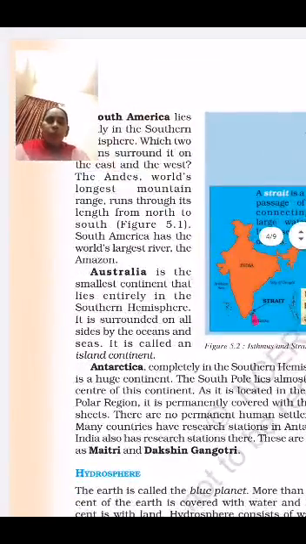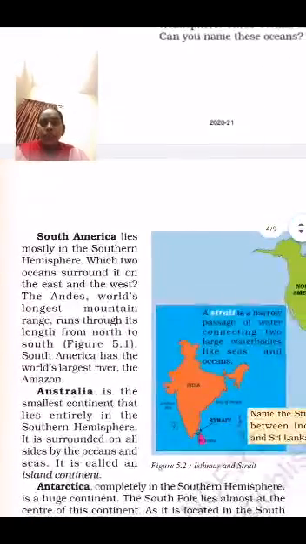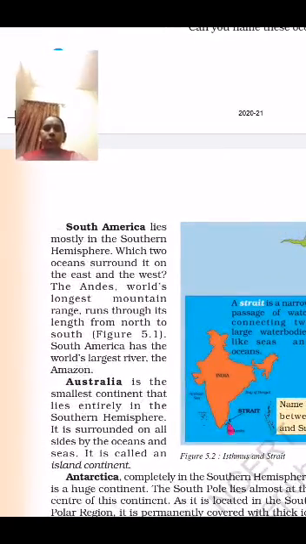Panama. So the next one is South America. South America lies mostly in the southern hemisphere, and two oceans surround it, on the east and the west. The Andes, the world's longest mountain range, runs through its length from north to south.